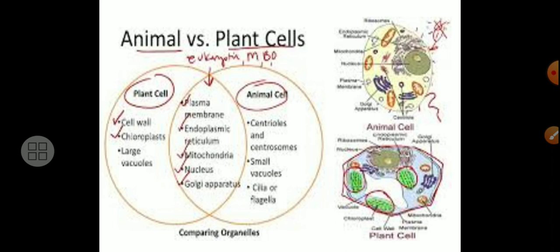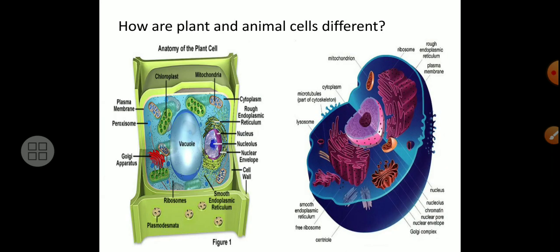Other things are common. So here, diagrammatically, you will be able to see which are the common things that are present and which are absent. That also you will understand by seeing this. So this is the difference between animal cell and plant cell. Again, how the plant and animal cells are different is shown here to you.